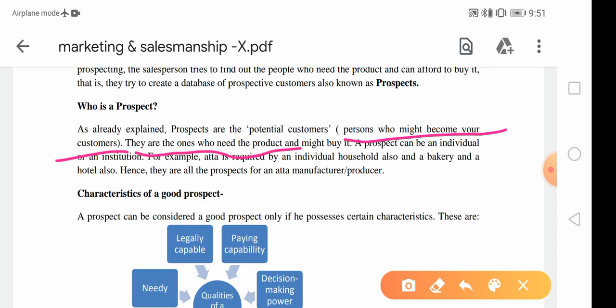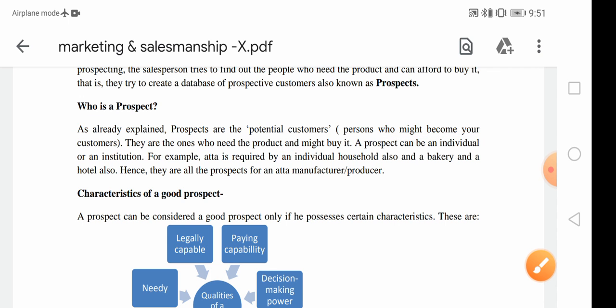They are the ones who need the product and might buy it. A prospect can be an individual or an institution.